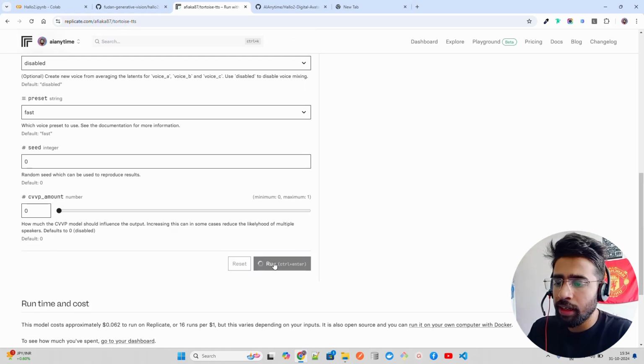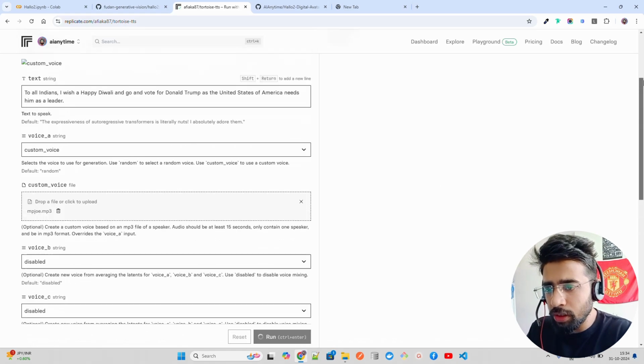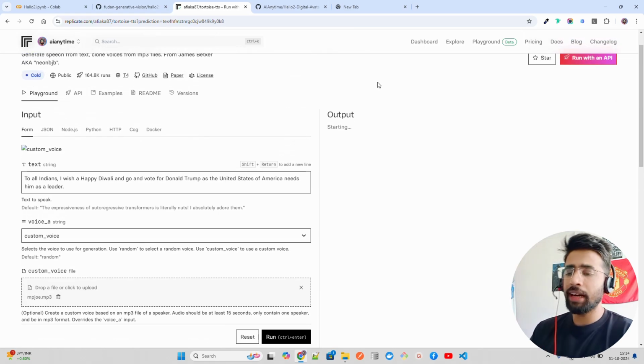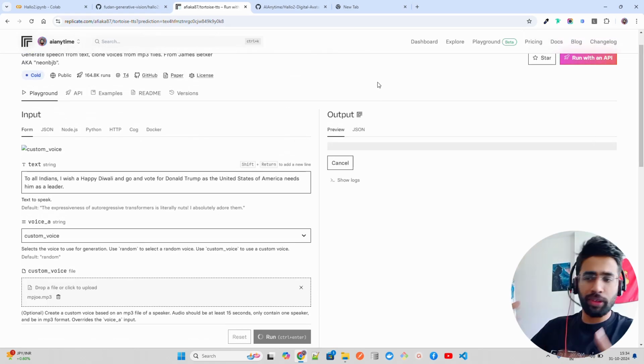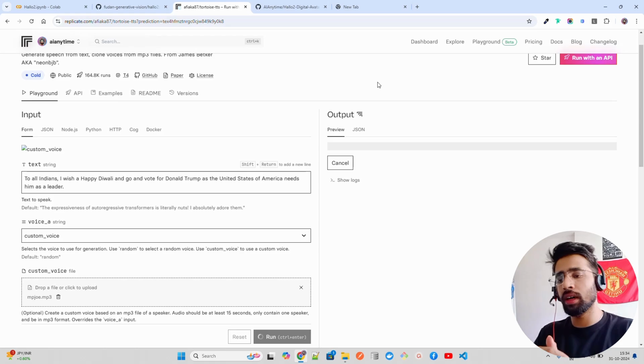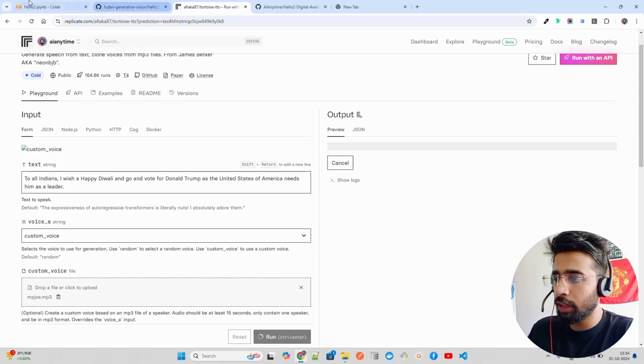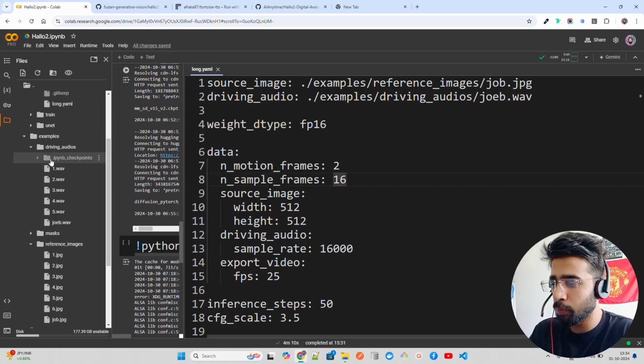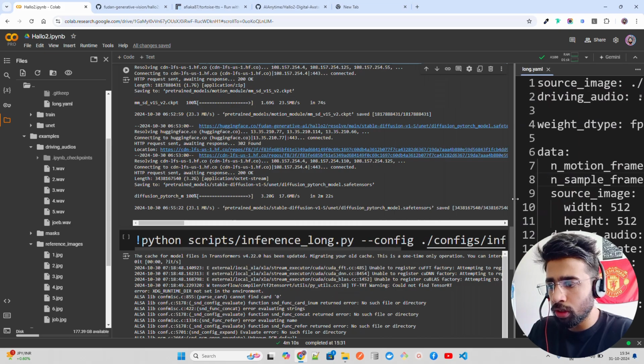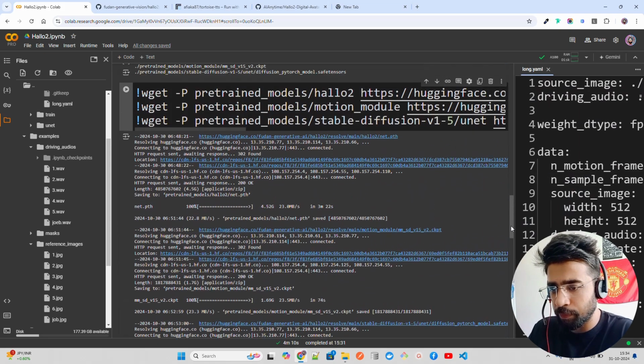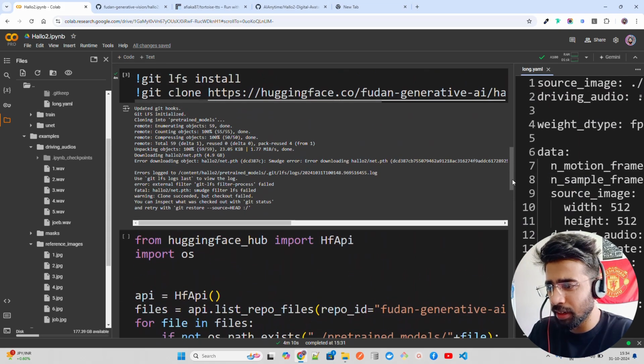Now, when you do that, it will start creating it. You can see the output over here, right? It takes a few minutes, because it has to run the model, inference it, and then generate an audio for you, and then you can use that audio here, upload the audio over here, and then you can deal with it, right? Now, if you go on top here, this would have thrown an error, right?